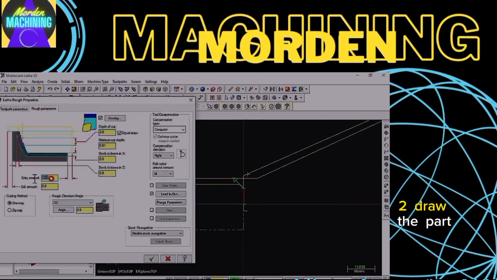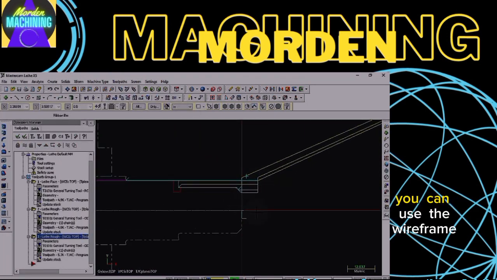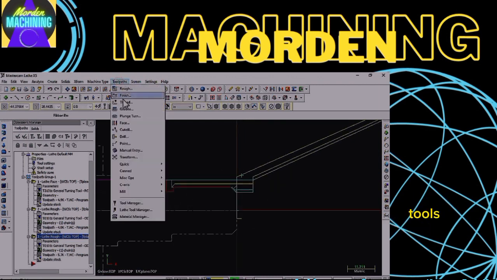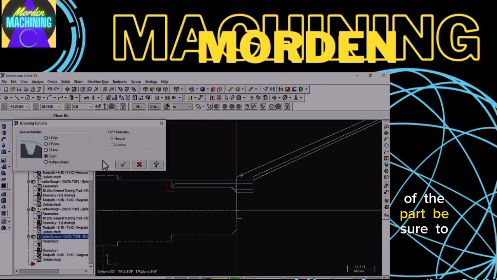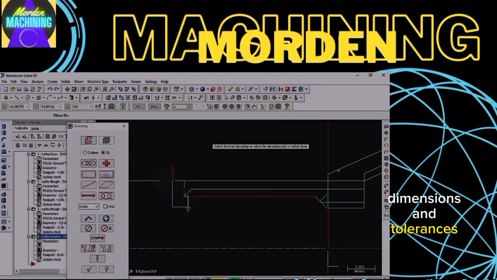2. Draw the part. Use the CAD tools in Mastercam X5 to draw the part. You can use the wireframe, surface, and solid modeling tools to create the geometry of the part. Be sure to include any necessary dimensions and tolerances.